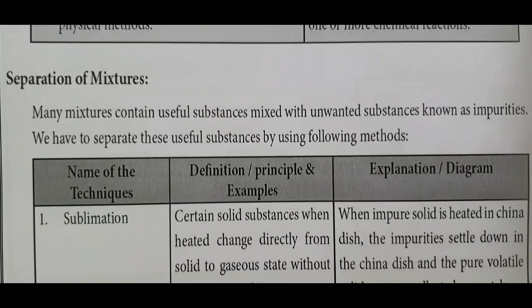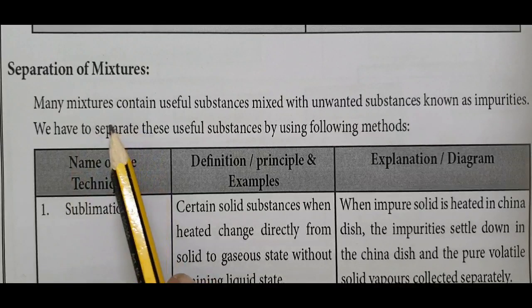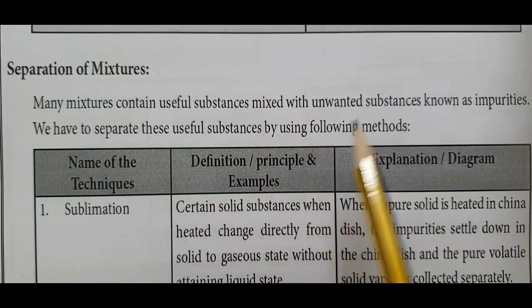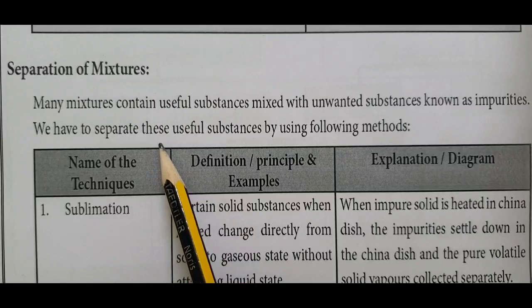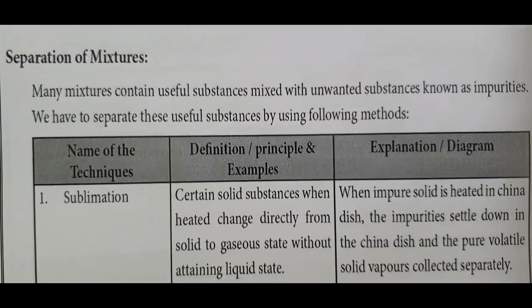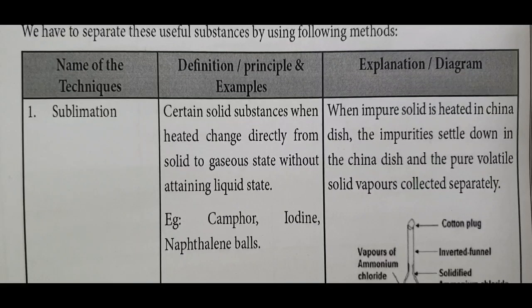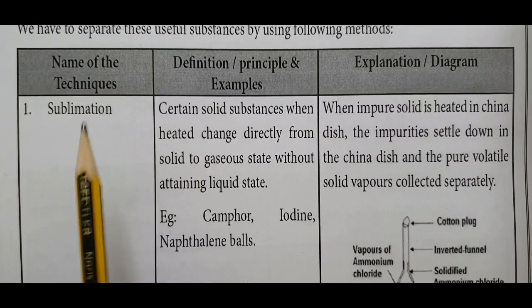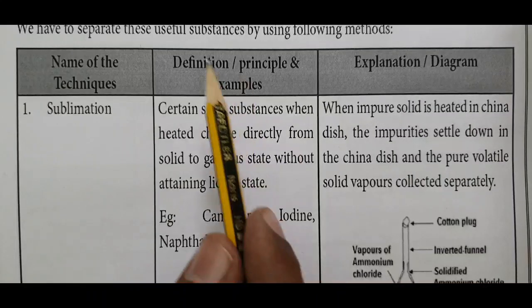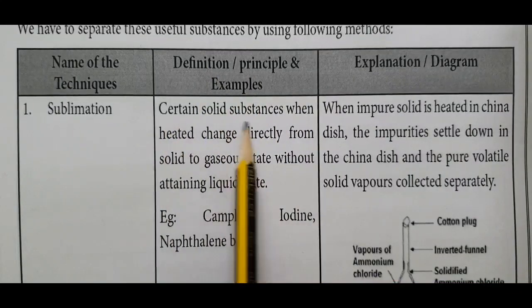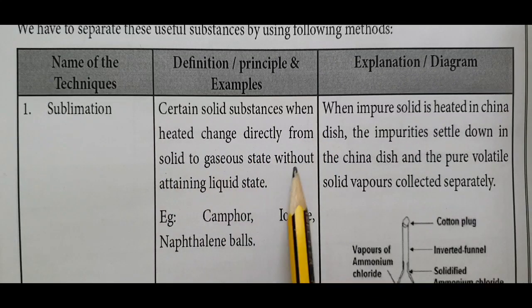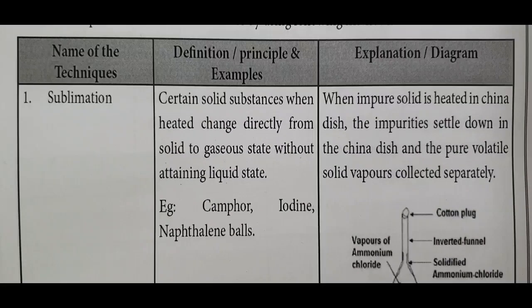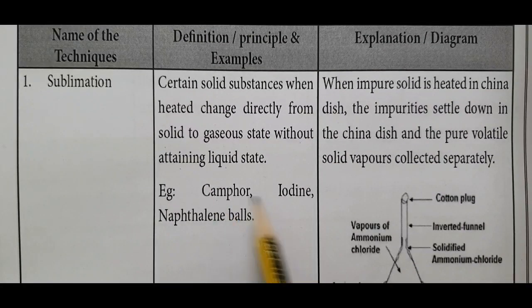Then, how to separate a mixture? Many mixtures contain useful substances mixed with unwanted substances known as impurities. We have to separate these useful substances by using the following methods. First, the technique sublimation. Do you know what sublimation is? Definition, principle and example: certain solid substances, when heated, change directly from solid to gaseous state without attaining liquid state. Solid directly into vapor state. Camphor, iodine, naphthalene balls are examples of sublimed solids.